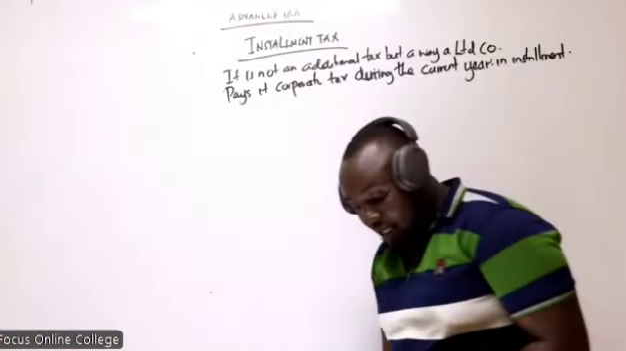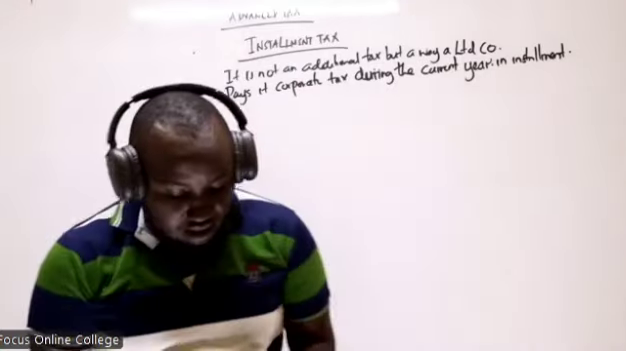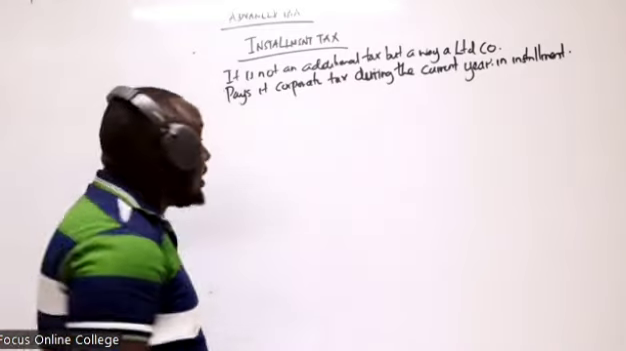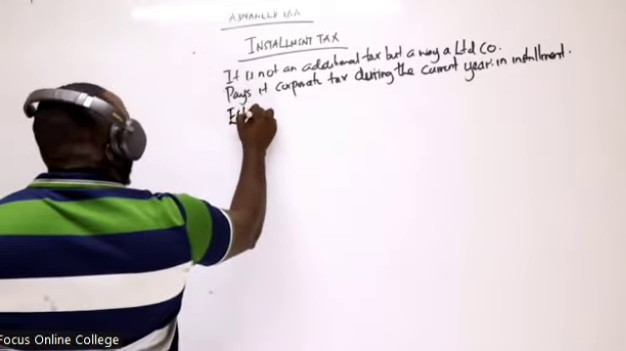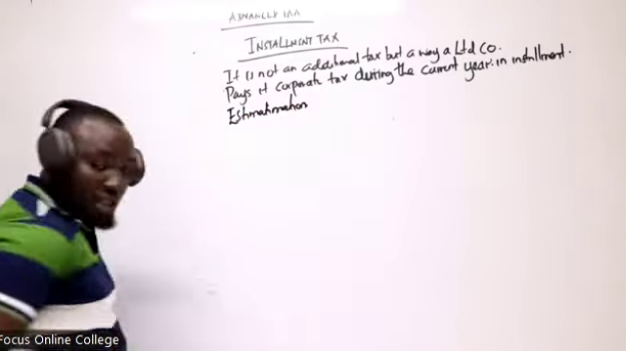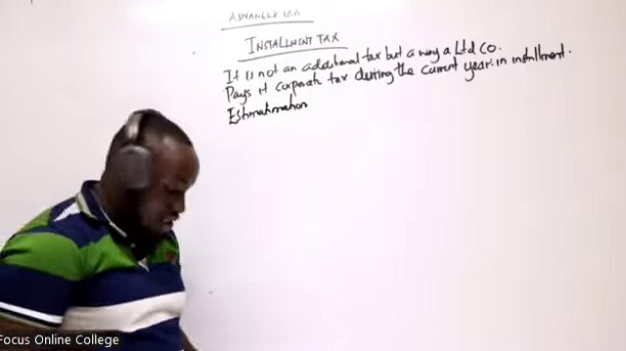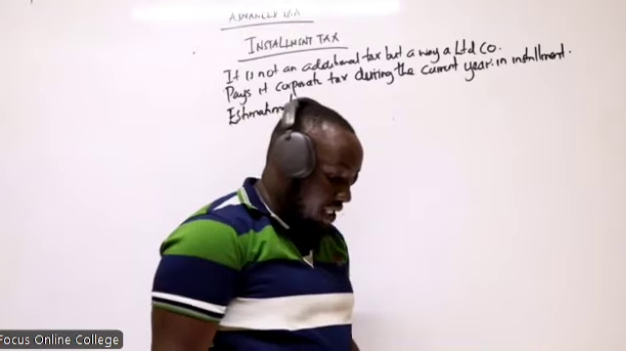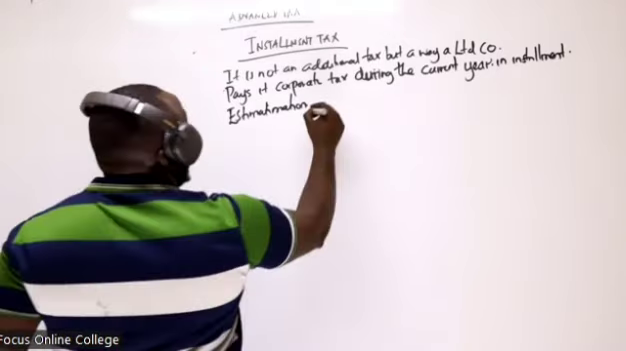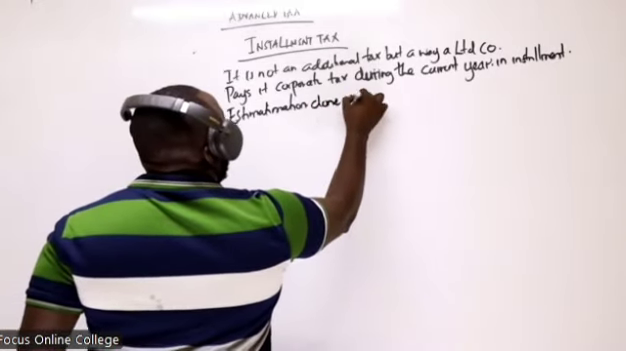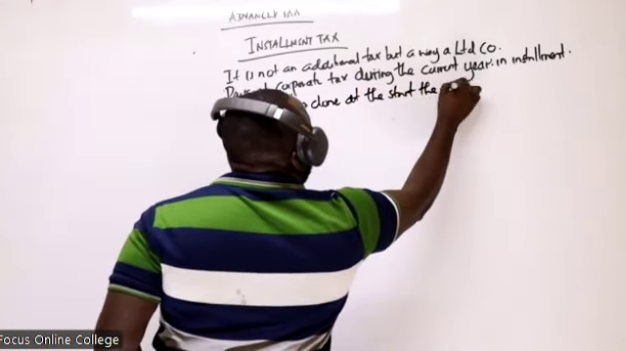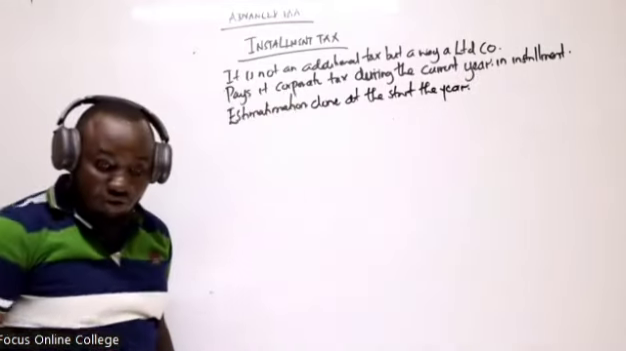For example, if you had a limited company, because it's determined before the end of the year, it is based on what you call estimation. It is based on estimation, which is done at the start of the year. Done basically at the start of the year.